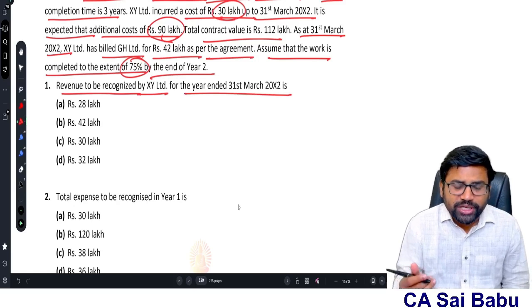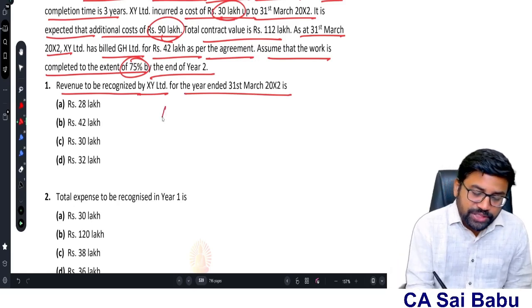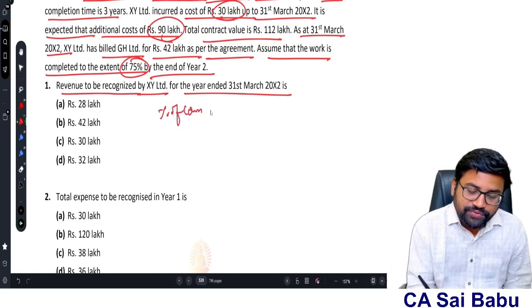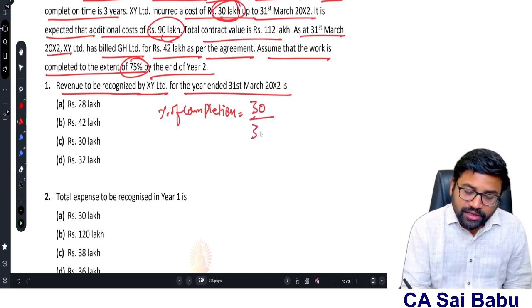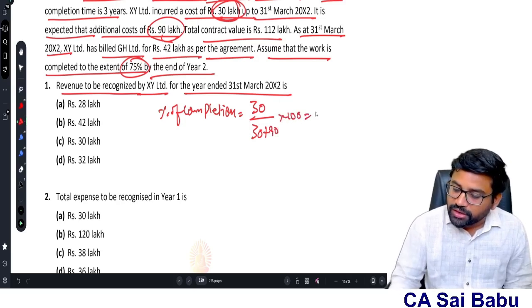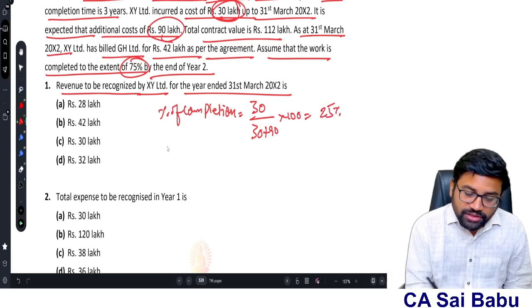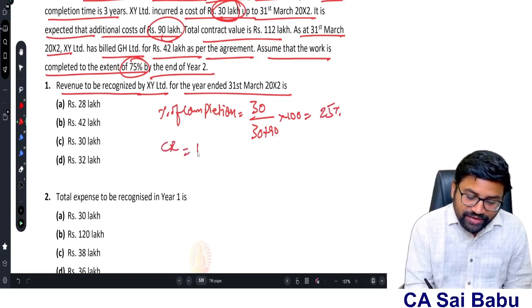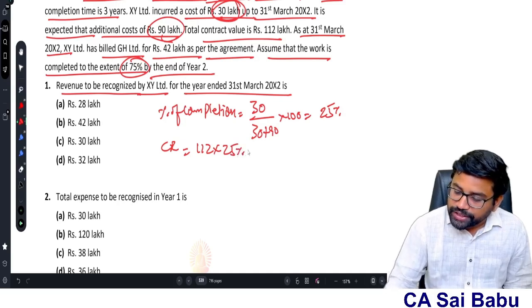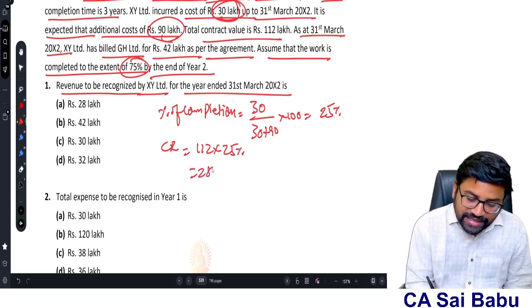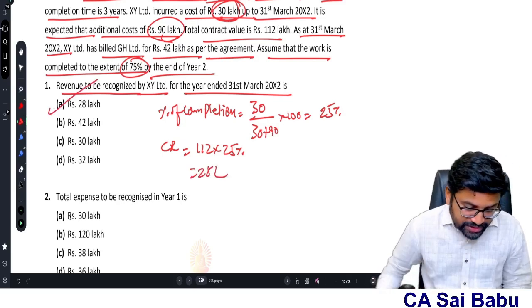How much is the revenue to be recognized? That depends upon the percentage of completion. If I find out the percentage of completion, very simple. What is the cost incurred till the end of the first year, 31st March 2012? 30 lakhs divided by 30 plus to be incurred 90, so 120. So 30 divided by 120, 25% contract finished. Therefore, contract revenue to be recognized is 112 lakhs into 25%. So 112 into 25 percent is 28 lakhs. That is the first question's answer, 28 lakhs.